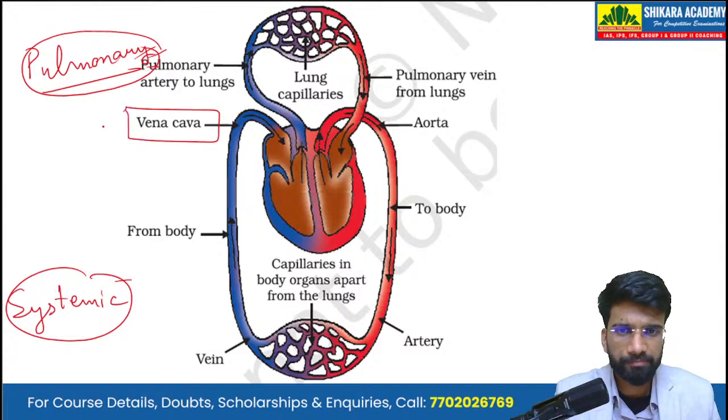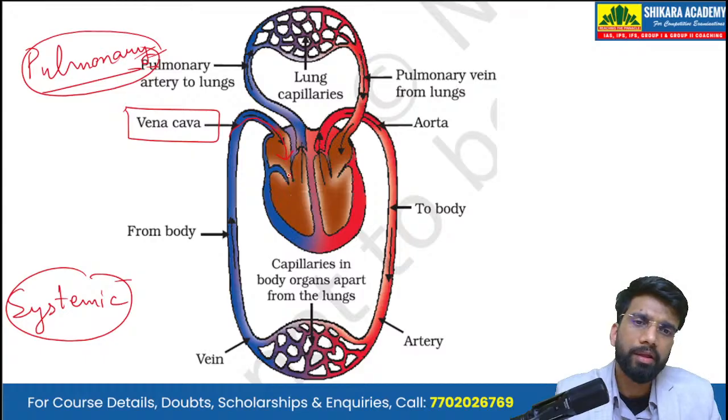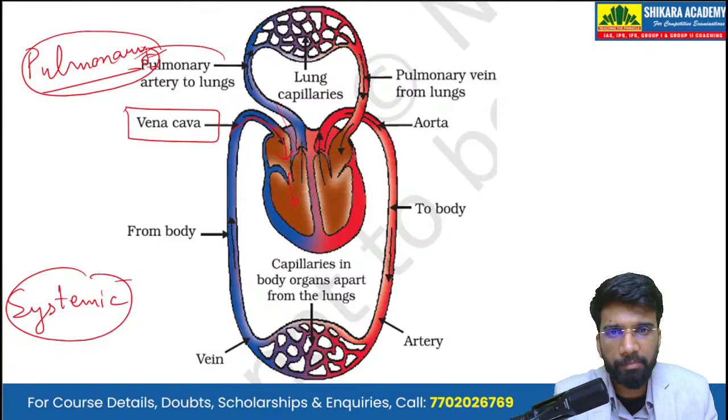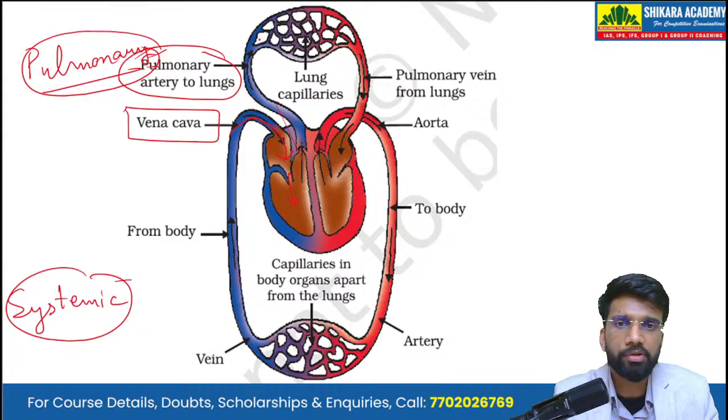From the vena cava, the deoxygenated blood comes into the right atrium. It then enters the right ventricle. From the right ventricle, when it contracts, via the pulmonary artery it goes towards the lungs.